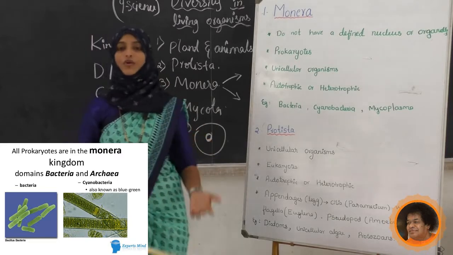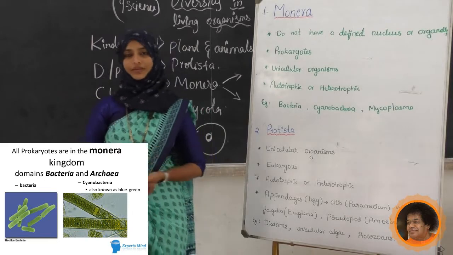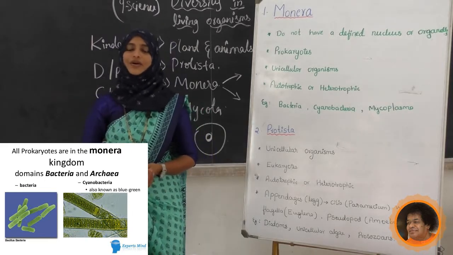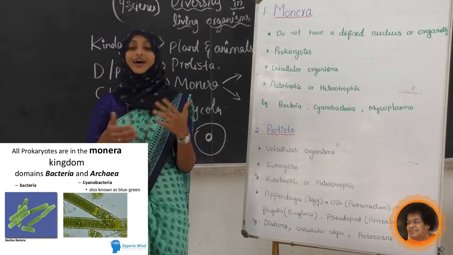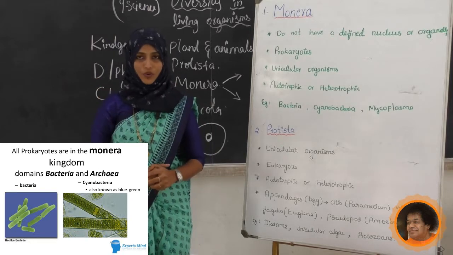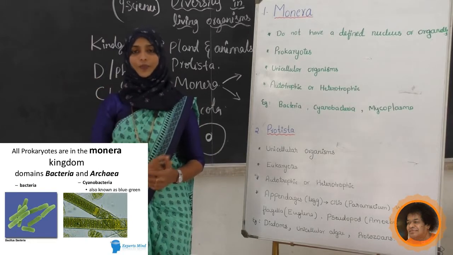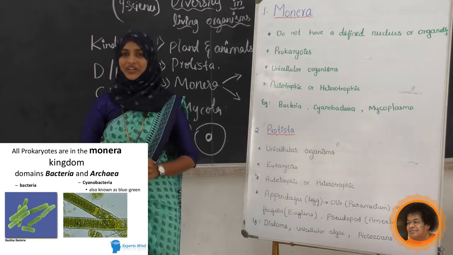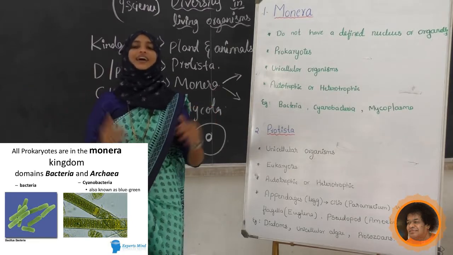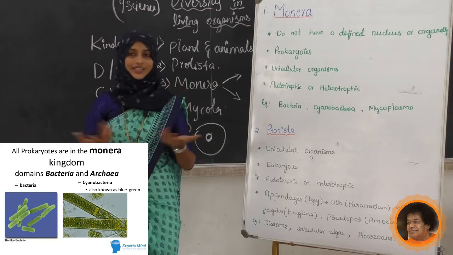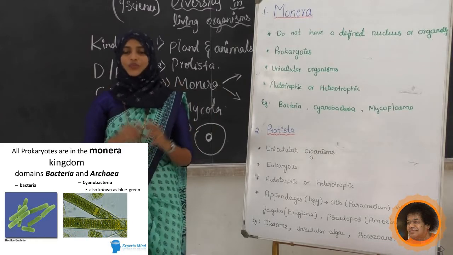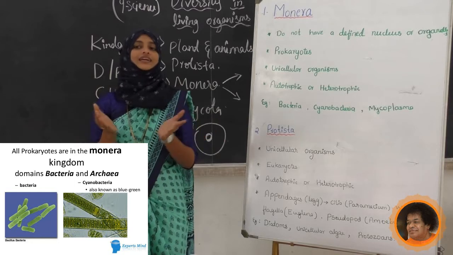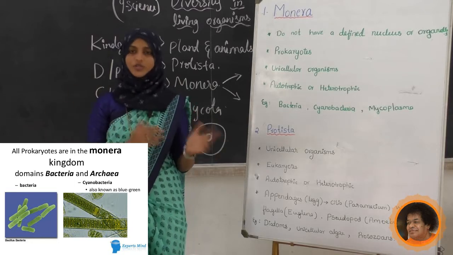Next we will see the mode of nutrition. See, some organisms in this Monera can prepare their own food, that is autotrophic. Sometimes some organisms in Monera depend on others. They are of heterotrophic mode of nutrition. So we can't say particularly that Monera are autotrophs or heterotrophs.